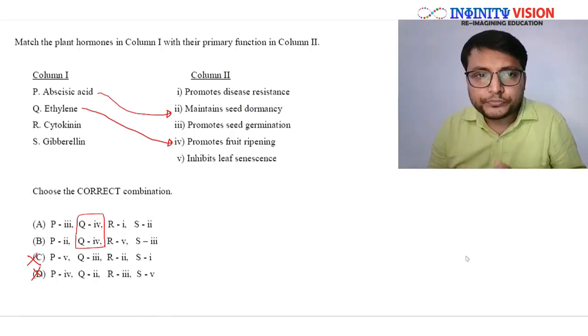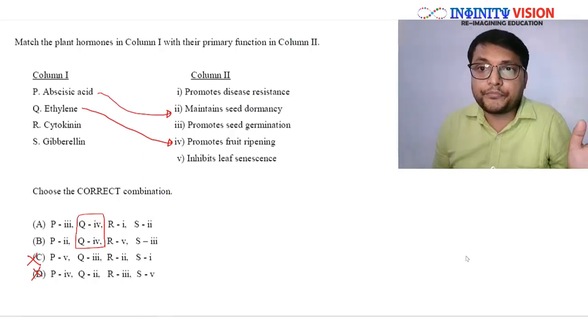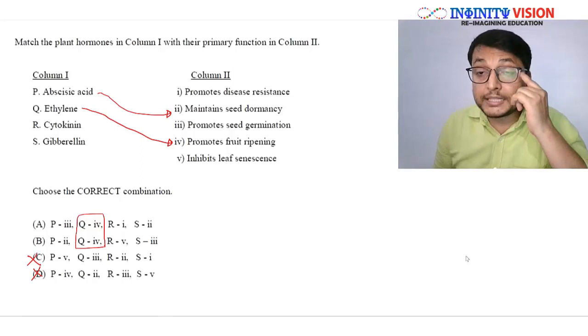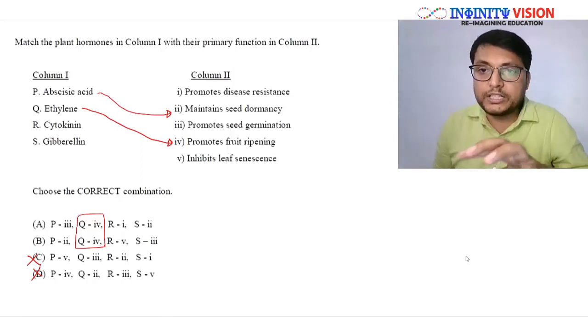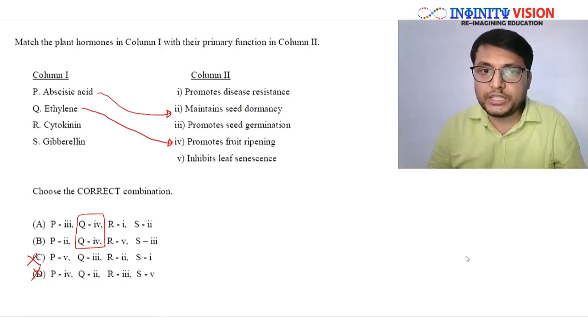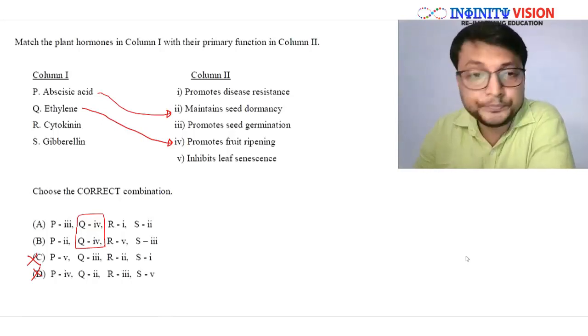To understand seed dormancy and things like that, you can study from the class 12th video lectures, part of reproduction in flowering plants. In the class 12 second chapter we have made some videos where we have spoken of seed dormancy, so you can refer to them.